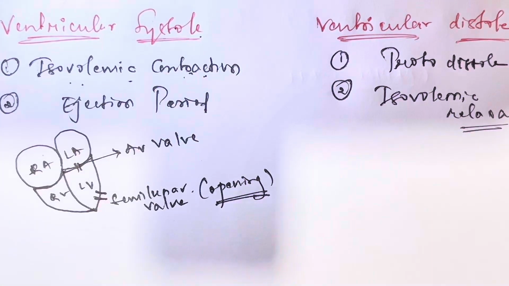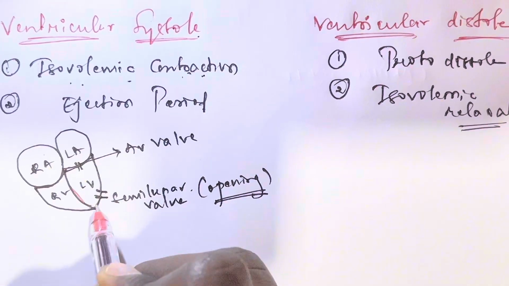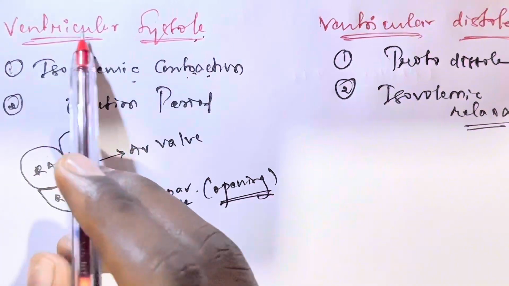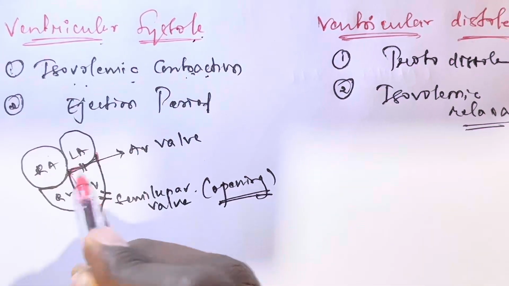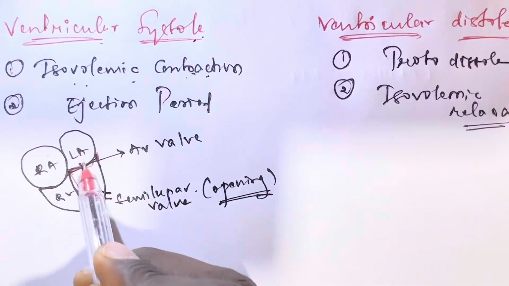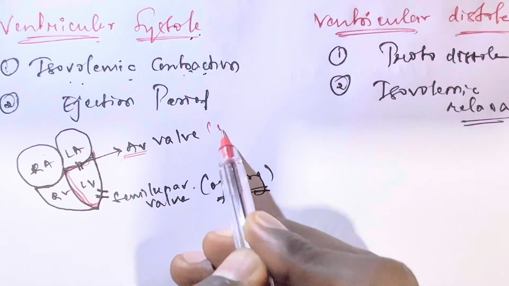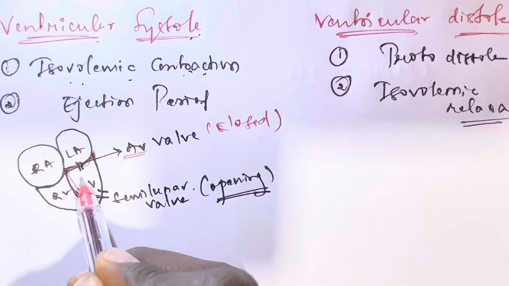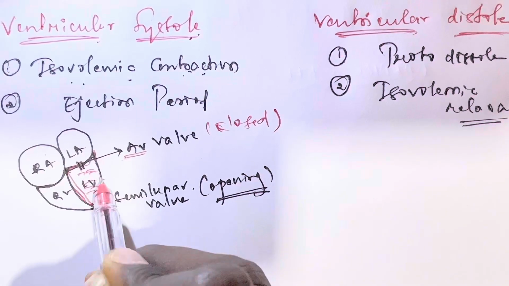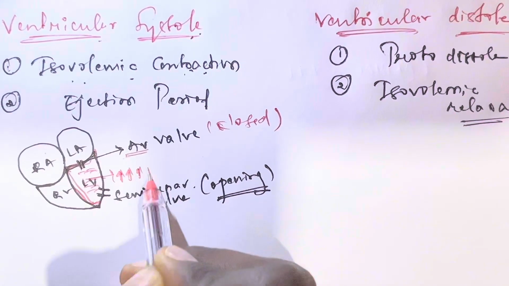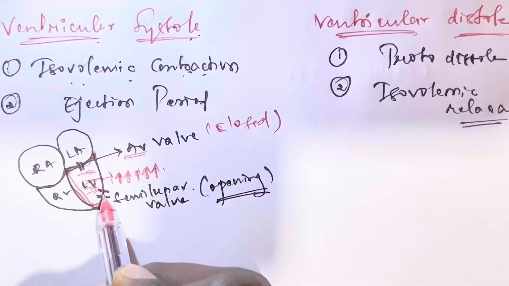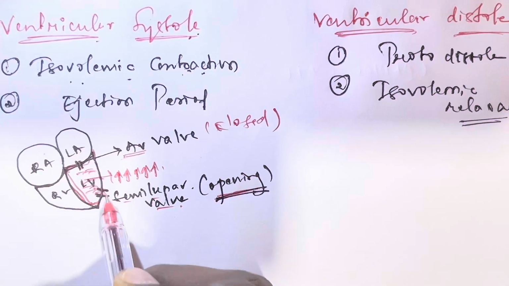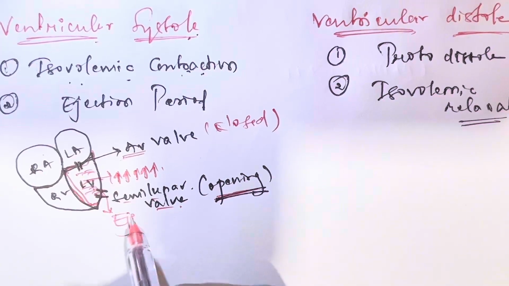So in the isovolumic contraction of the ventricular systole, systole means, as everybody knows, contraction. So the contraction of the ventricle. In the isovolumic contraction there is a closing of the AV valve. AV valve will be closed, so that pressure inside the ventricle increases. So that's why the semilunar valve will be open. In this condition the ejection takes place.